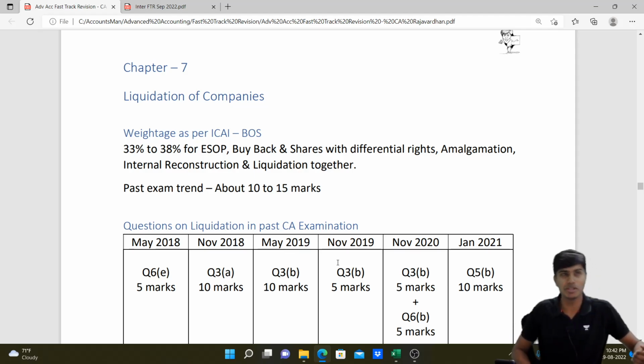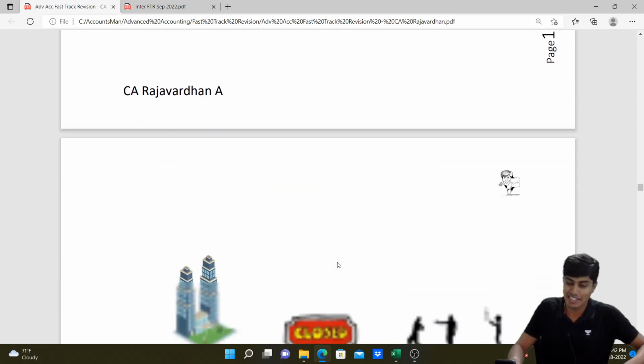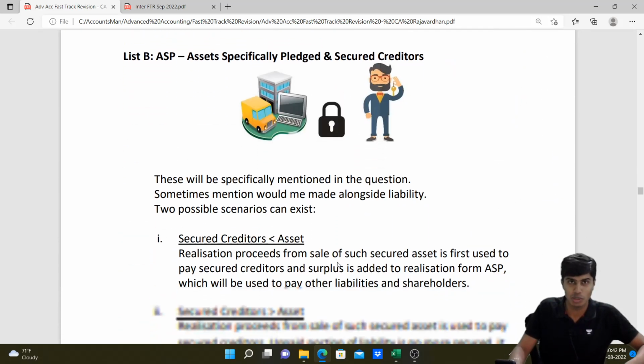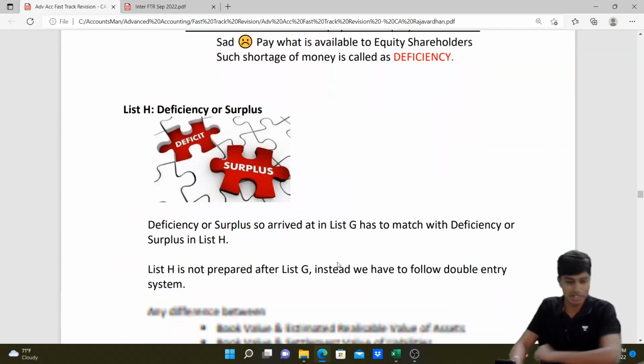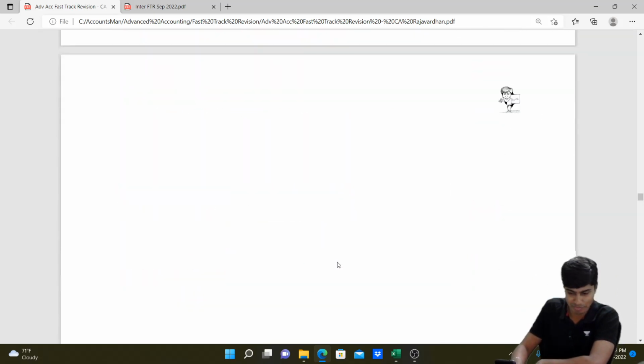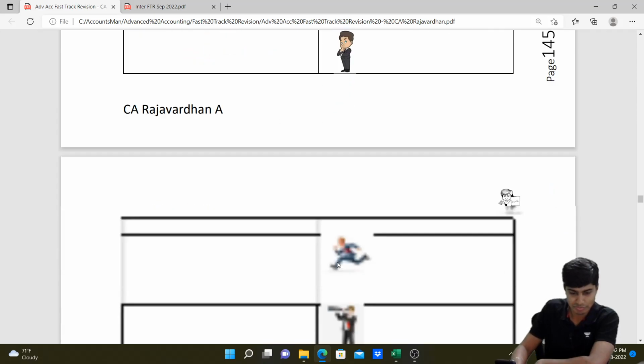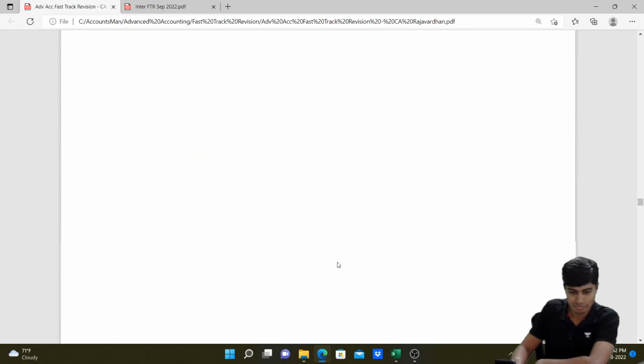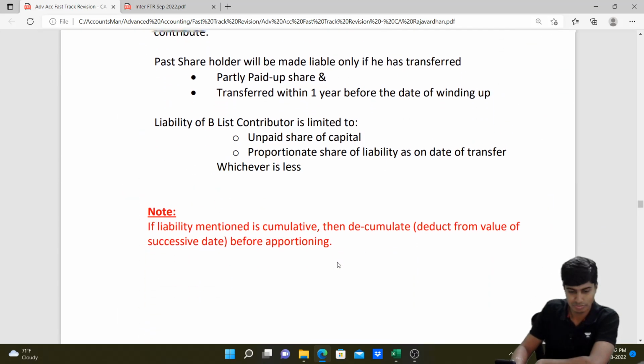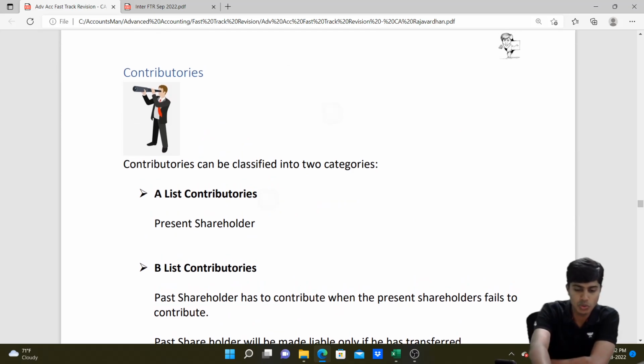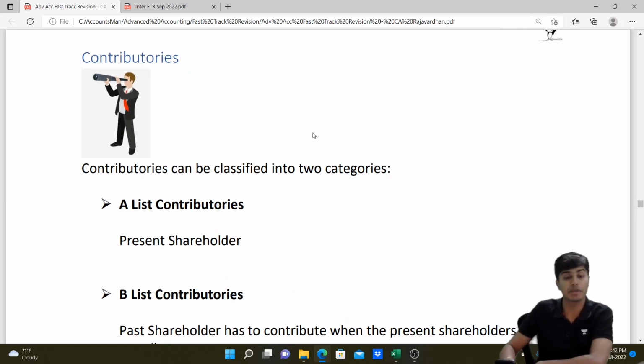A lot of times there will be a word that comes across called B-list contributories. Now, who are these B-list contributories? And if you call these people B-list contributories, are there any called A-list contributories? The answer is yes. There is a set of people who are called A-list contributories, and they are the present shareholders.